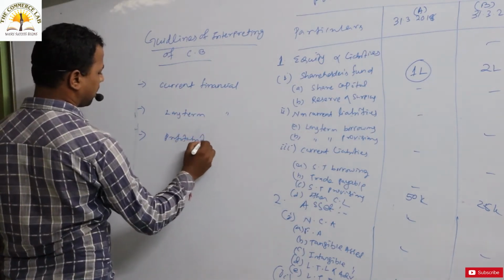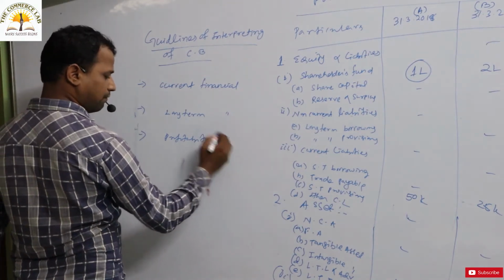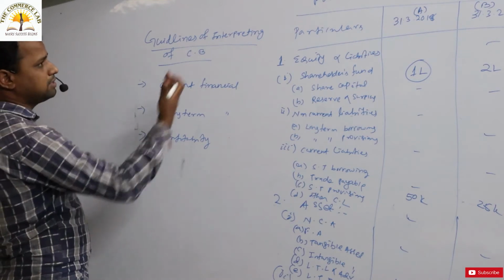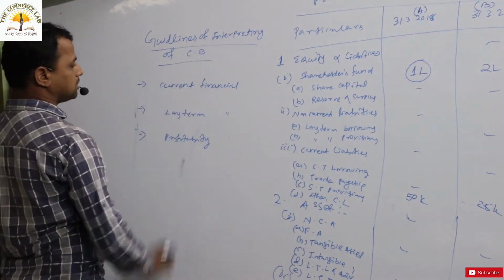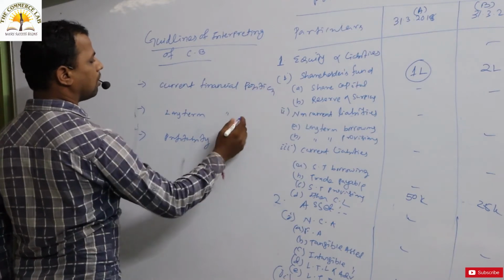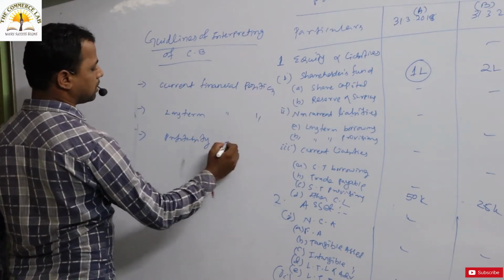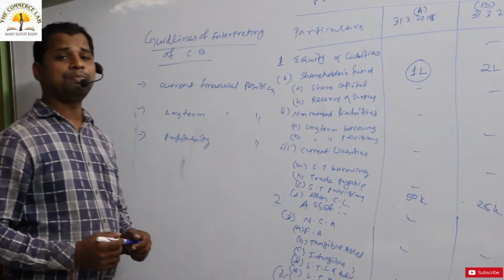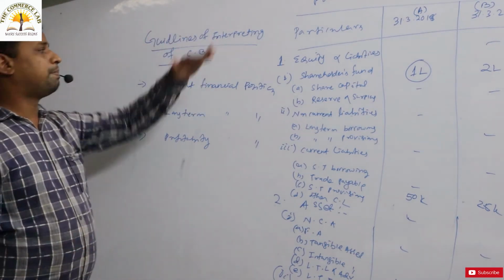In these three categories we can interpret and analyze the comparative balance sheet. One is current financial position, next one is long term financial position, and the last one is profitability position. In these three ways we can interpret the particular comparative balance sheet.